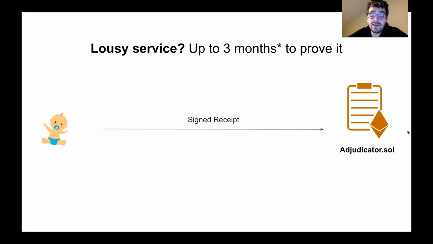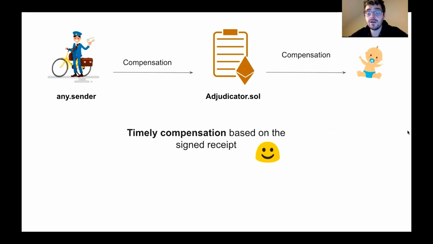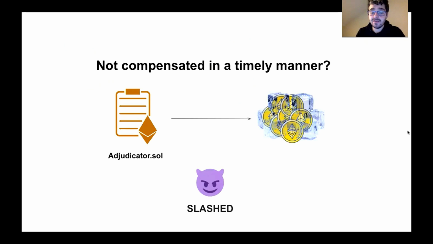But if any sender provides a lousy service, then the user has up to 3 months to send a signed receipt to a contract called the adjudicator. The adjudicator will get the signed receipt, look at the on-chain logs and say, oh, any sender didn't actually relay the transaction. If so, then any sender must compensate the user a pre-agreed amount in a timely manner. And if any sender doesn't, then a security deposit, which let's say could be $10,000, will simply be slashed and they'll lose their skin in the game.